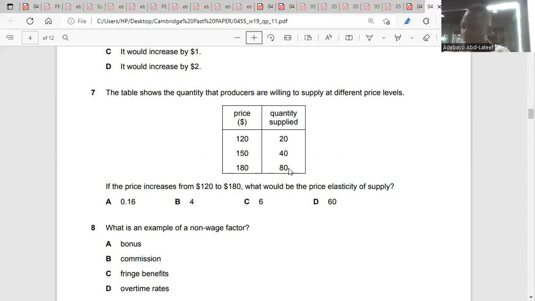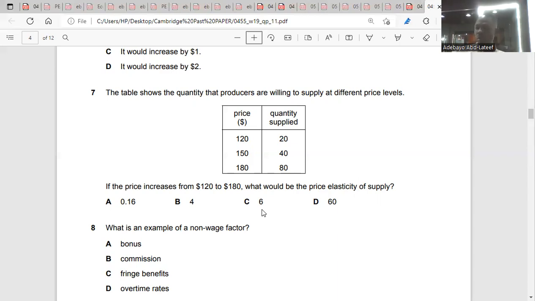60 cancels 60, 0 cancels 0, 2 into 12 gives 6. That's how I see 6. What is the formula, mister? Percentage change in the quantity supplied over percentage change in price. So here we have P1 to be 120 and P2 to be 180. I solved it anyway: 6.